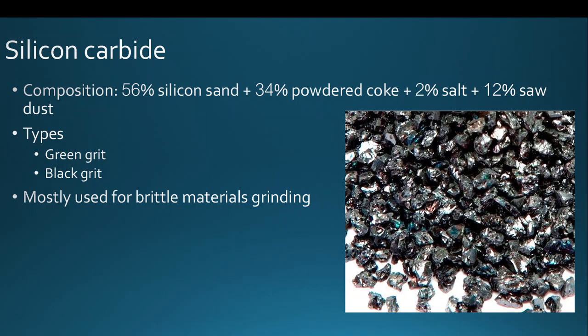The silicon carbide abrasive particles comprise 56% silica sand, 34% powdered coke, 2% salt, and 12% sawdust. They are of two types, green grit and black grit. They are mostly used for brittle materials grinding.